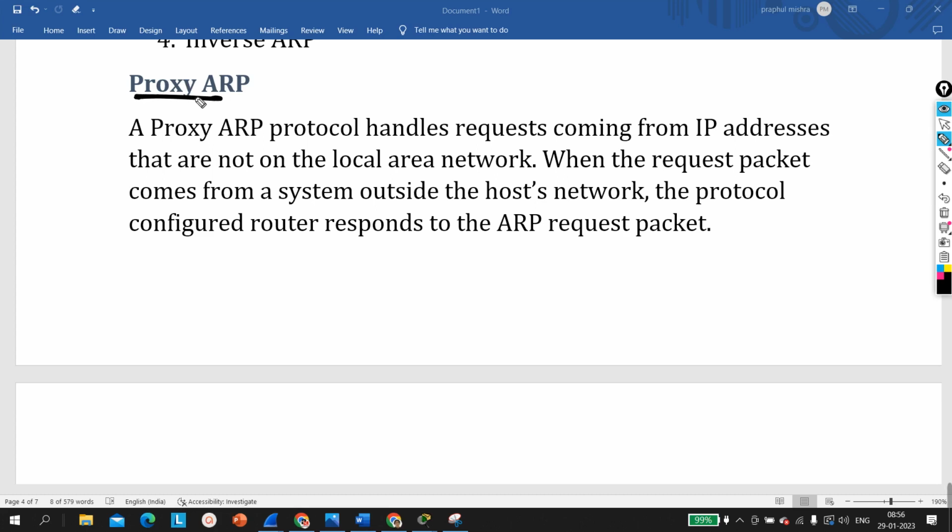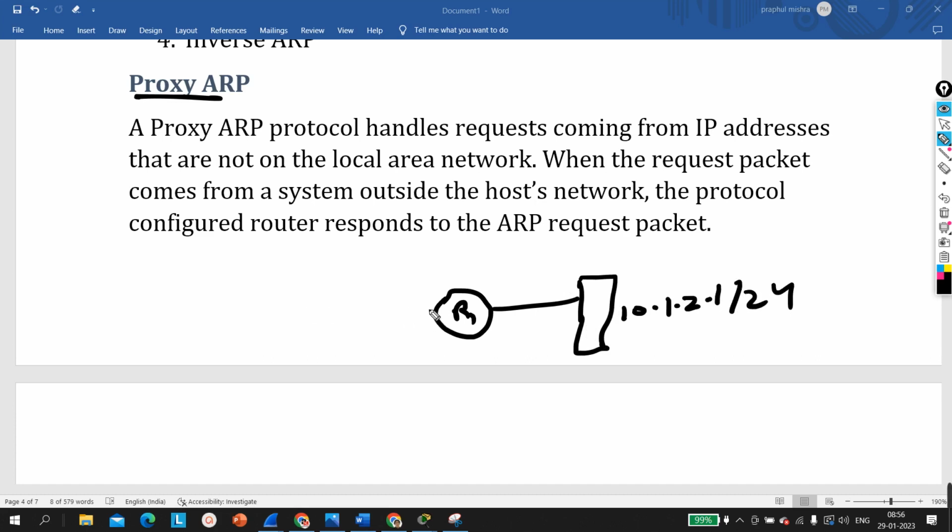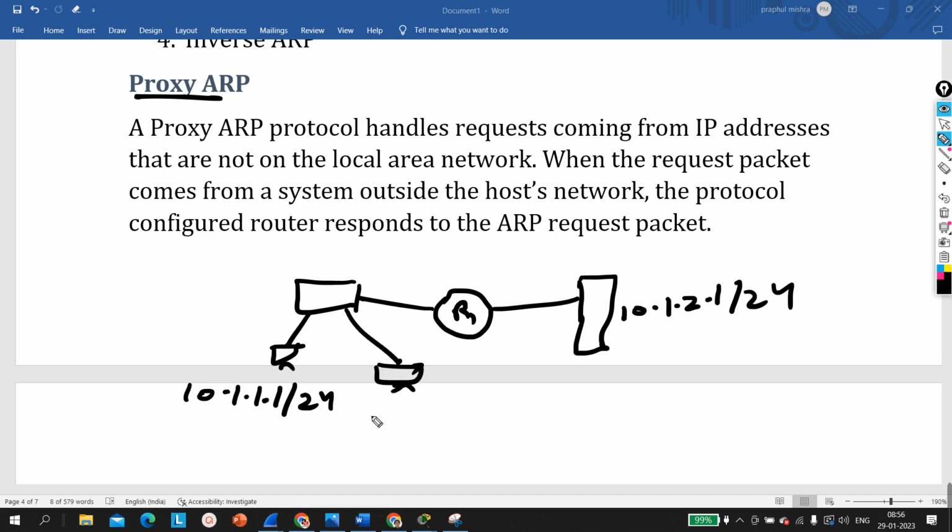First of all, understand, guys, why we came up with proxy ARP. See, suppose I have a router here. This router is connected to a server, and the IP address of this server is, suppose, 10.1.2.1/24. This router is connected to a switch, and here we have one computer. The IP address of this computer is, suppose, 10.1.1.1/24, and we have one more computer here with IP address 10.1.1.2/8.